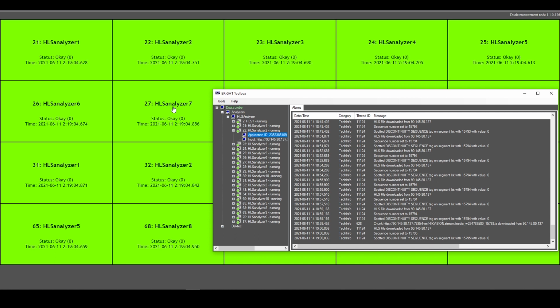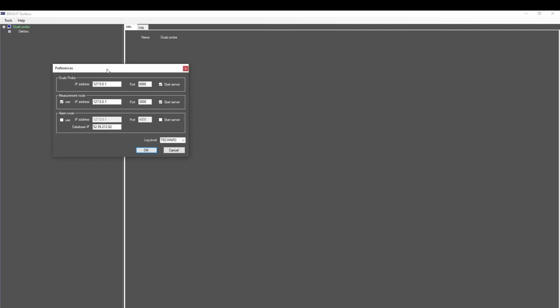Let's have a look at the setup in UI. The UI can run remotely, or integrated in the installation if it runs on Windows. First, enter the IP address and port where the system with applications can be reached. The measurement node is the web server where the stream status and stream information are reported. The alarm node is a web server to store all alarms and counter alarms. It uses a database with history information.